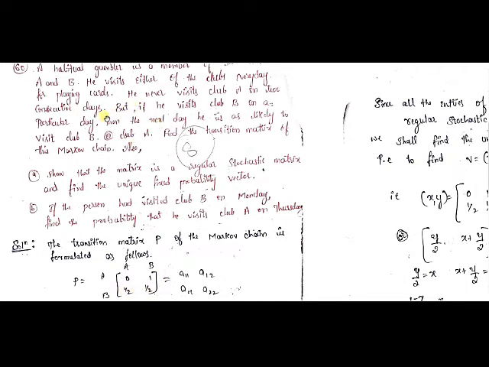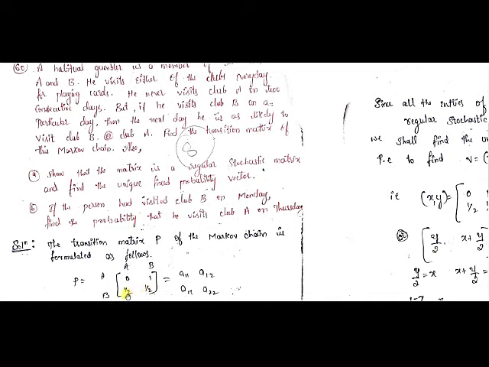See, what is the next case happening here? If he visits club B on a particular day, just keep this statement in your mind. If he visits club B on a particular day, then the next day he is as likely to visit club B or A. He can go to club A or he can go to club B. Both are fine for him.